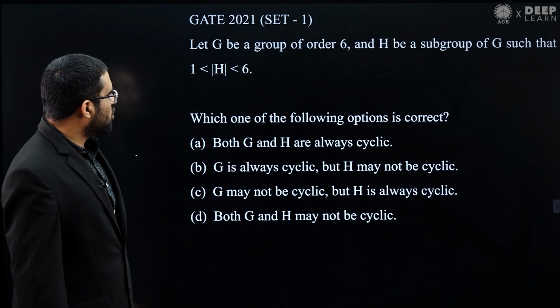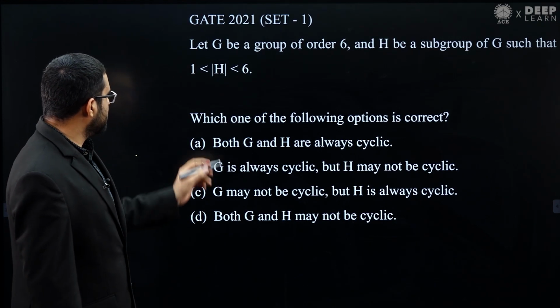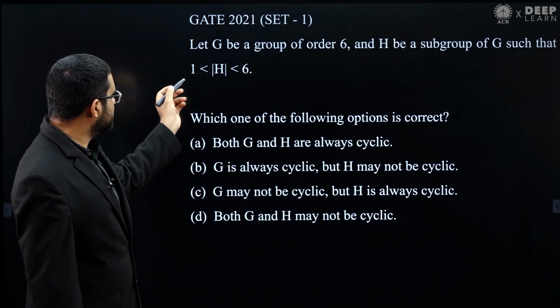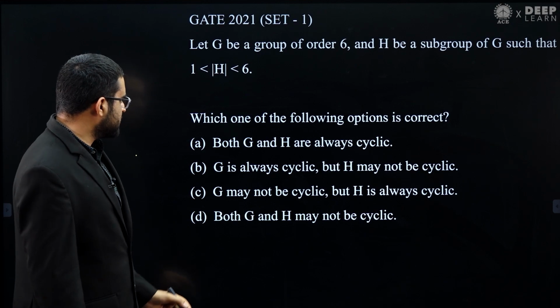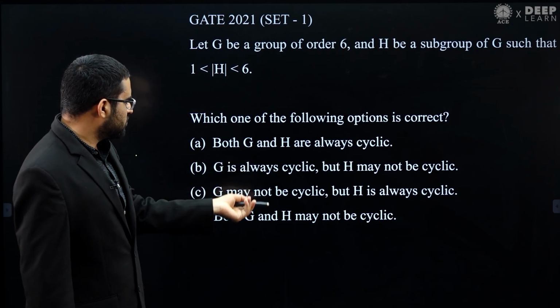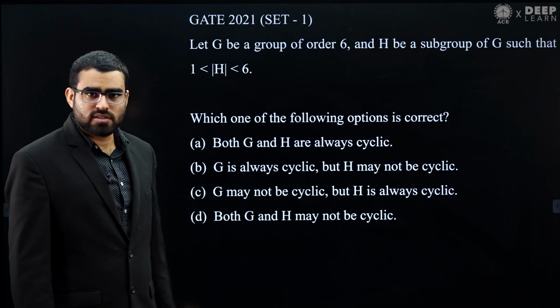Let G be a group of order 6 and H be a subgroup of G such that the order of H is greater than 1 and less than 6. Which one of the following options is correct? He is basically asking whether G is cyclic, and whether H is cyclic. So these are the options.